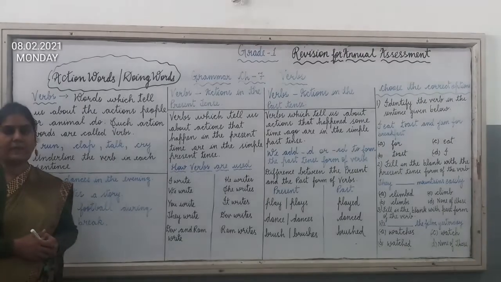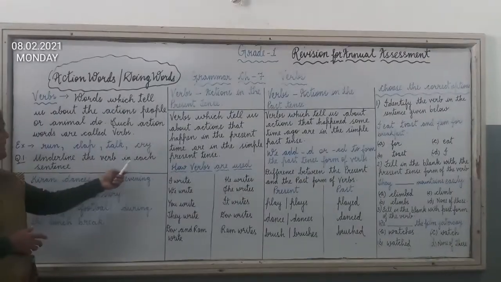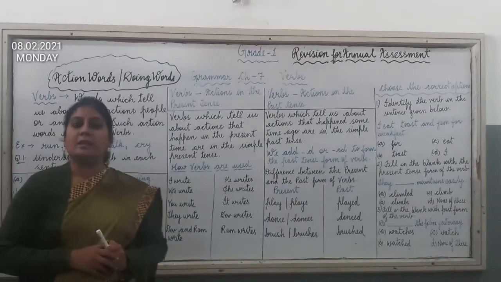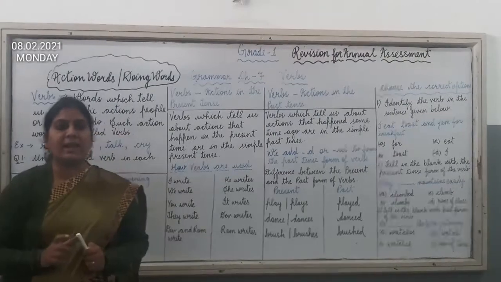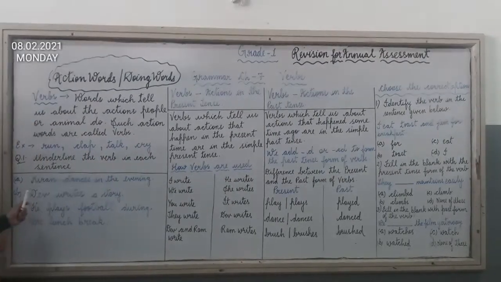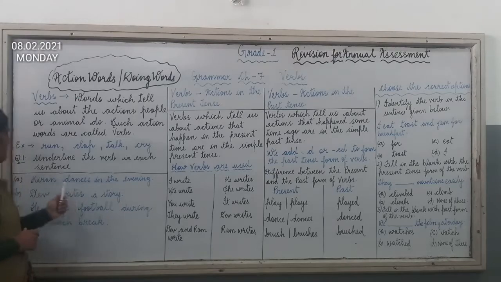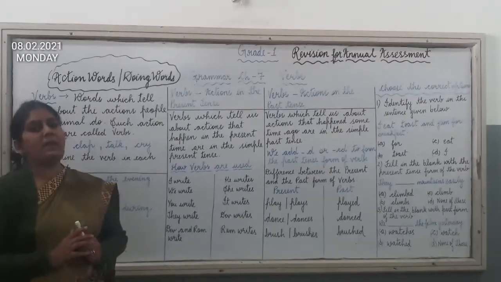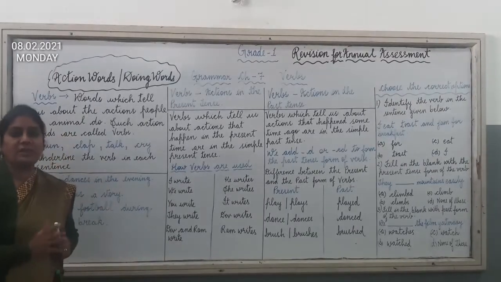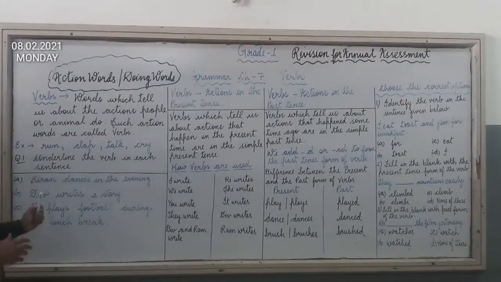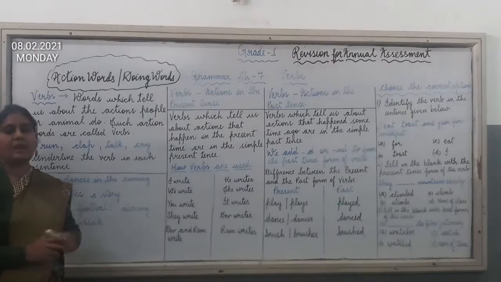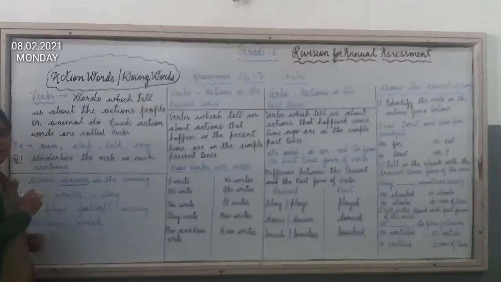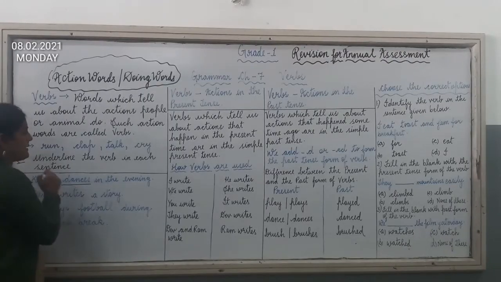Now here one question is given to you. Underline the verb in each sentence. You have to read the sentence and underline the verb, means you have to underline the action word. The first sentence here is: Kiran dances in the evening. First you have to identify the verb, the action done by Kiran. What is Kiran doing? Kiran dances in the evening. So here the action word is dances, or we can say the verb is dances.